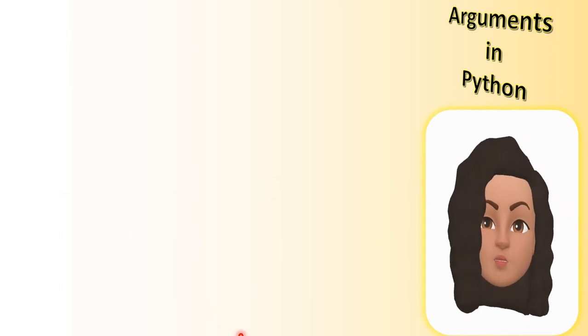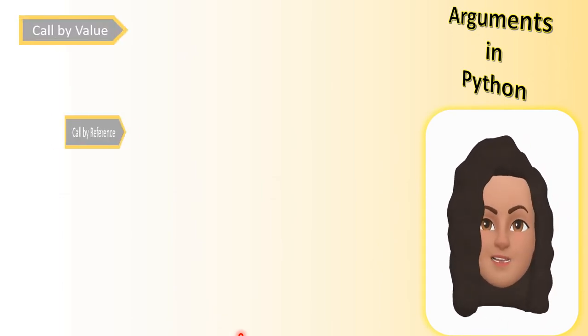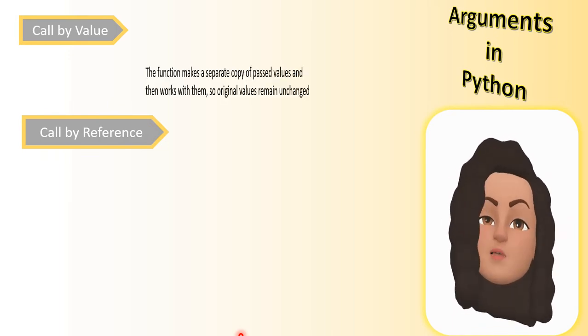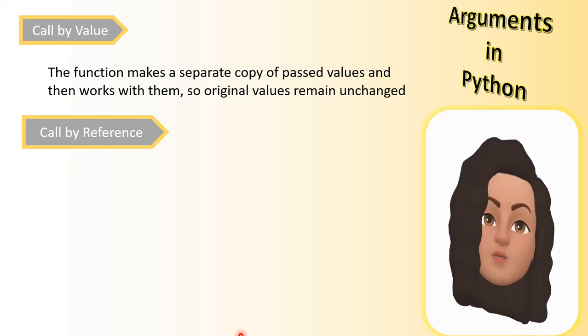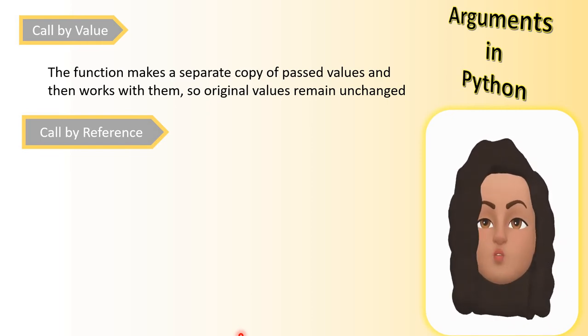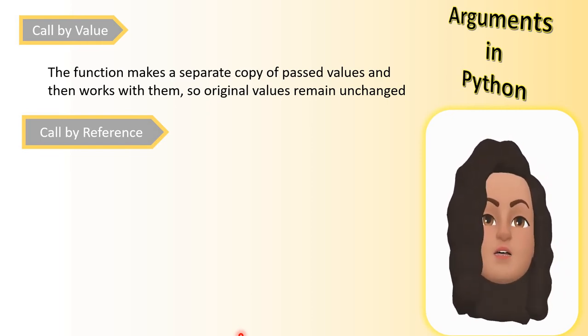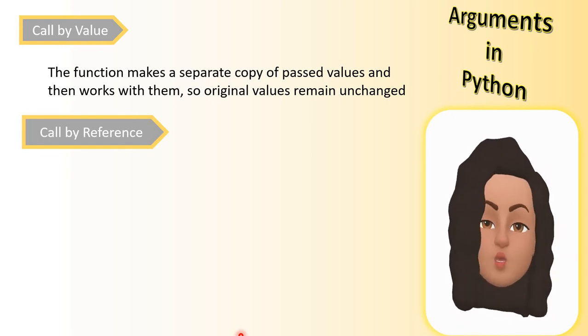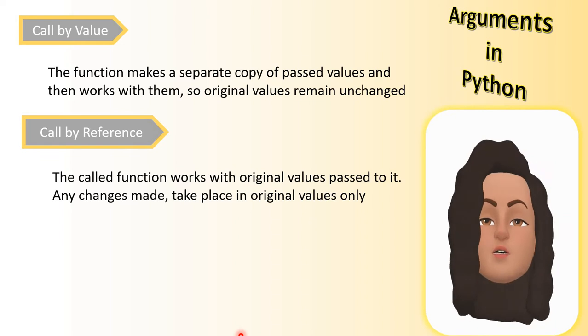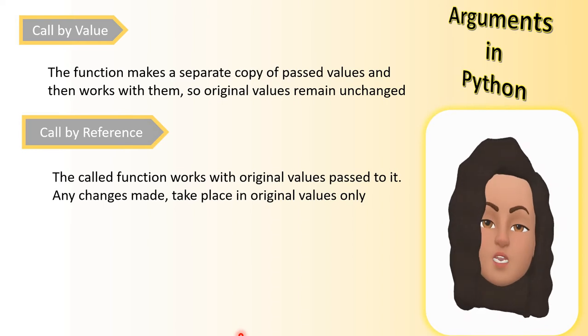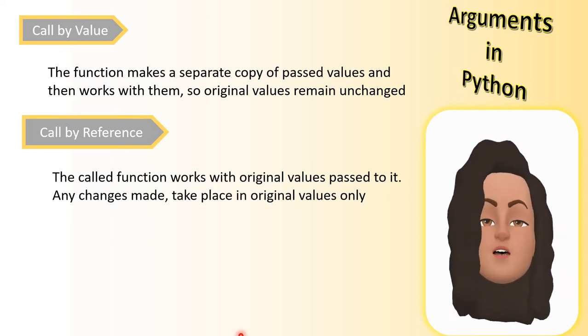Now let's learn about the call by value and call by reference mechanisms. Call by value means the function makes a separate copy of the passed values and works with the copy, so the original values will not get changed. The original values remain unchanged. This is the call by value mechanism. In the call by reference mechanism, the function works with the original values passed to it, so any changes made to those values will affect the original values also. That is the call by reference mechanism.